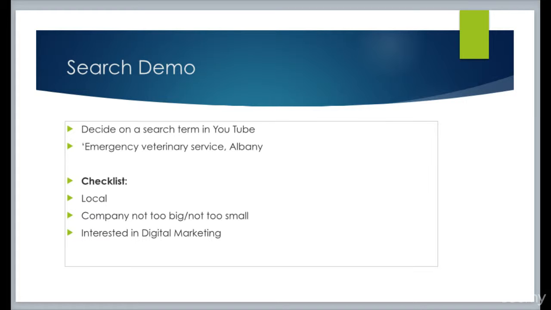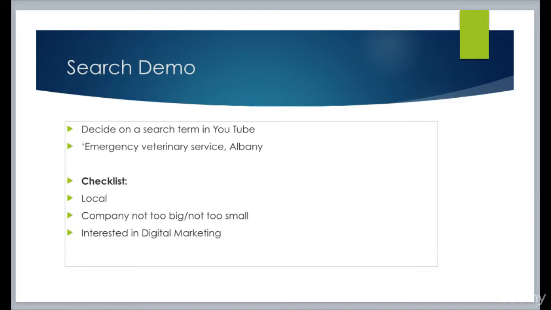Albany being the capital of New York, of course. The reason I've chosen that is simply because I just wanted to look at veterinary services. I've localized it, which if you look a bit lower on this video, you see where I've put checklist and I put local. Local is an important search category because these kinds of businesses tend to trade locally. So when people do a search, for something like emergency veterinary services, they're usually within the area that they're searching for a service for, if you see what I mean.